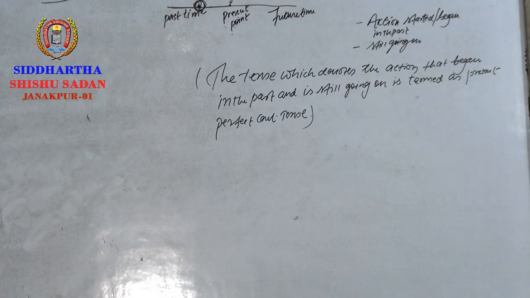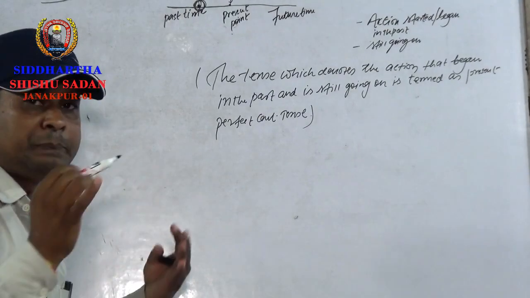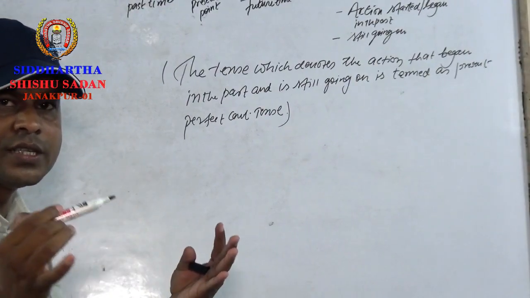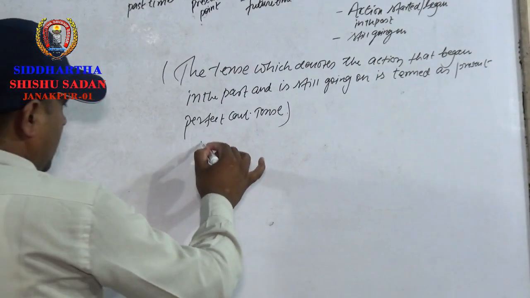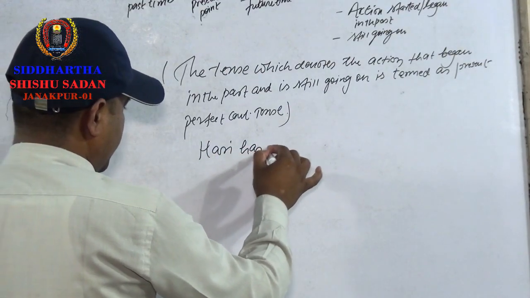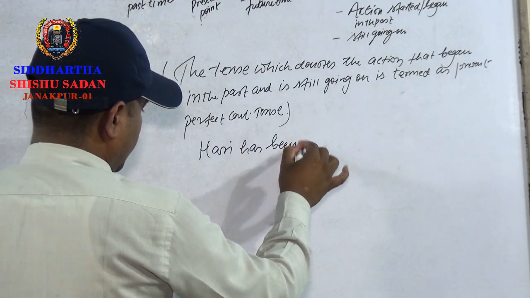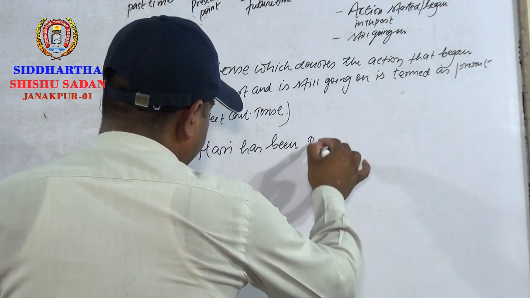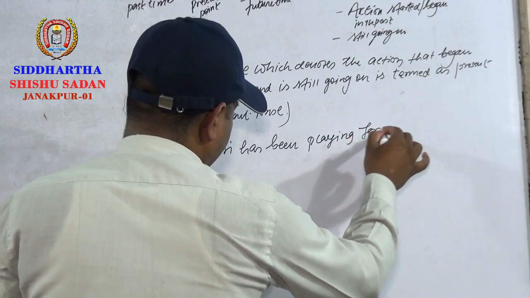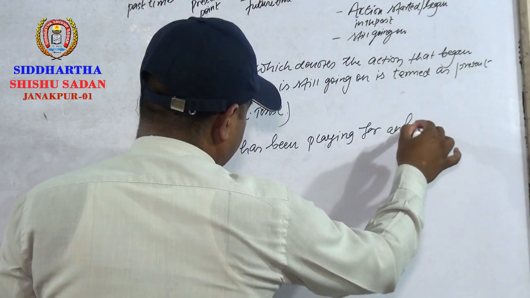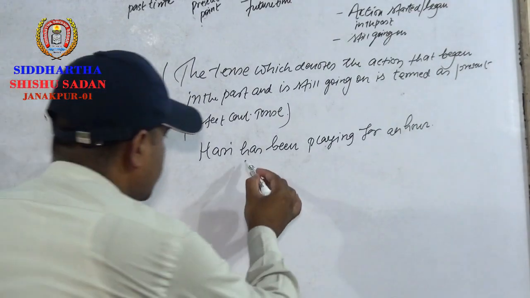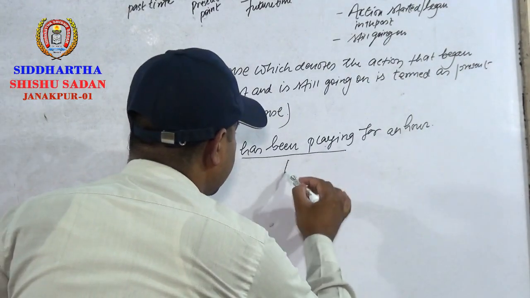Let me give you an example that will further prove what present perfect continuous tense is. Hari has been playing for 1 hour. See, dear students, which tense is this? Present perfect continuous tense. See here, PPCT.